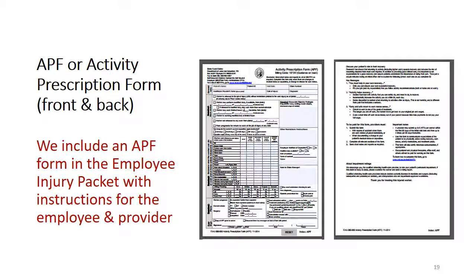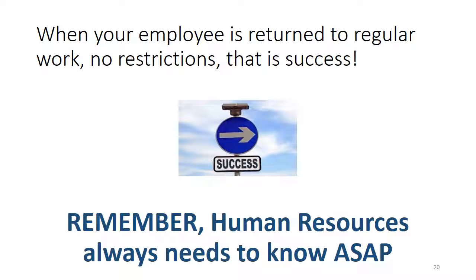This is what an activity prescription form looks like. The front, which is the form the doctor or provider fills out, and the back, which has instructions. We include an APF form in the employee injury packet with instructions for the employee and the provider. And if your employee is returned to regular work with no restrictions, that is success. Remember, Human Resources always needs to know the work status of your employee ASAP.